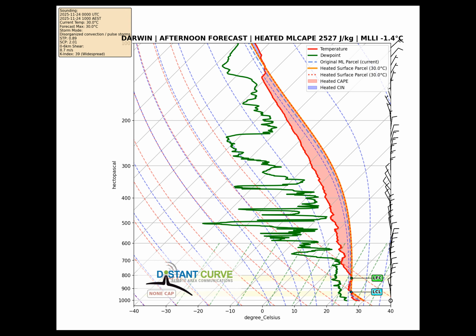Through the afternoon, conditions will stay relatively unchanged, with energy holding near 2,527 joules per kilogram. Looking at surface-based CAPE specifically here, which shows 2,527 joules per kilogram, notably higher than the mixed layer value due to strong surface heating. The atmosphere is uncapped today, meaning storms can develop freely once heating triggers convection. Expect peak instability between 2 and 4 in the afternoon. That's prime time for any storm development.